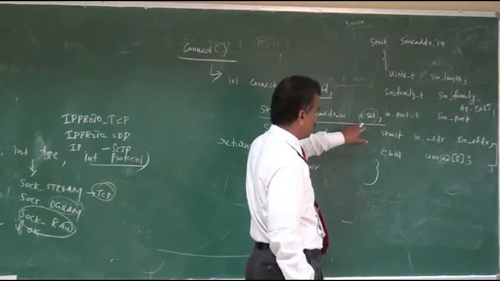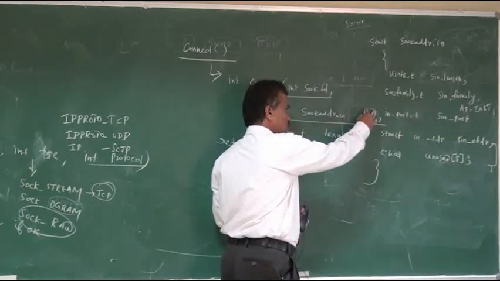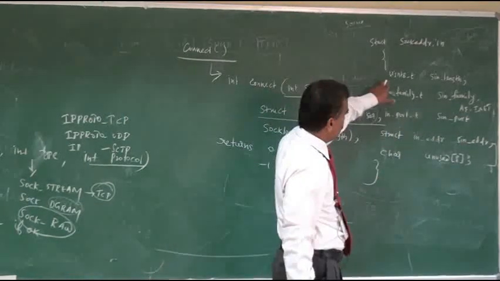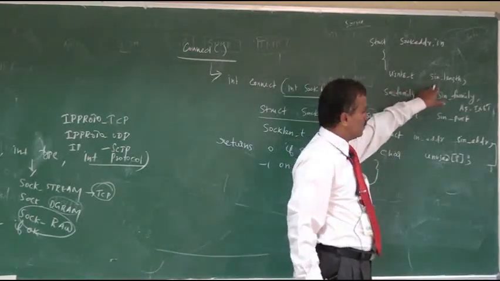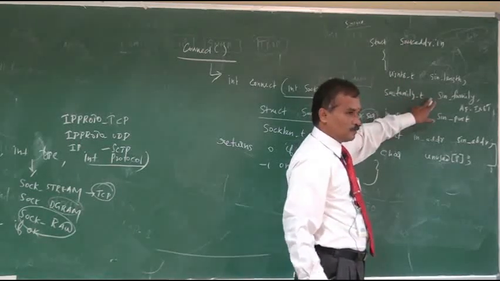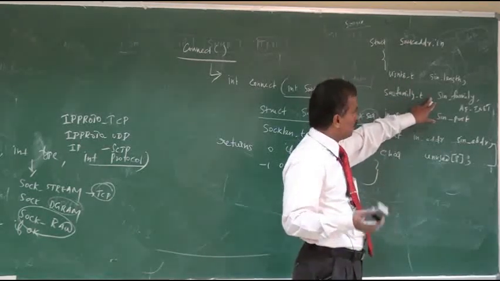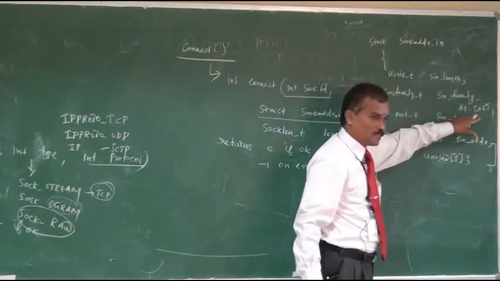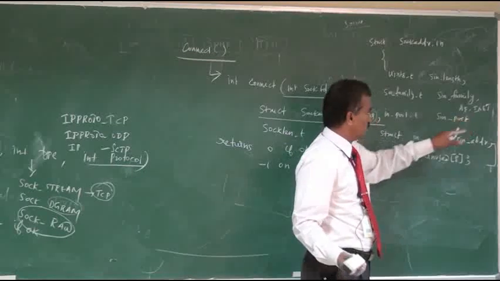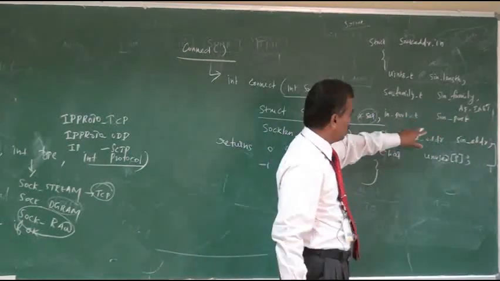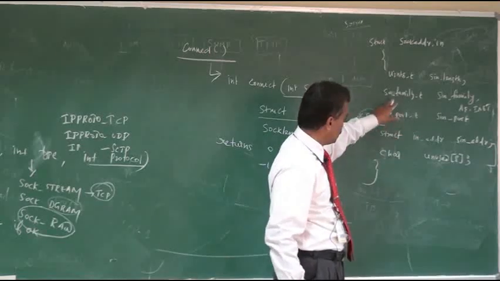This is a structure variable, and using it we can access these members. What are the members? First one is the length, the length of the socket address structure. The second one is the family, because we have IPv4 and IPv6: IPv4 is AF_INET, IPv6 is AF_INET6. The next one is the port number, which is used to identify an application. We can specify the port number with this data type.